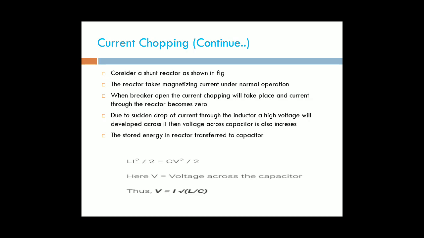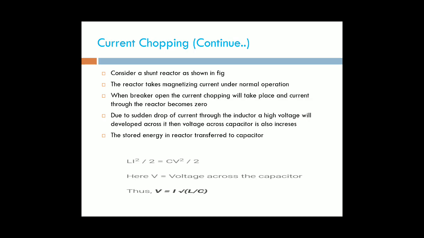Consider a shunt reactor as shown in the figure. The reactor takes the magnetizing current under normal operating conditions, that means the no fault condition. When the breaker opens, current chopping will take place and the current through the reactor becomes 0. Due to the sudden drop of the current through the inductor, a high voltage will develop across it.